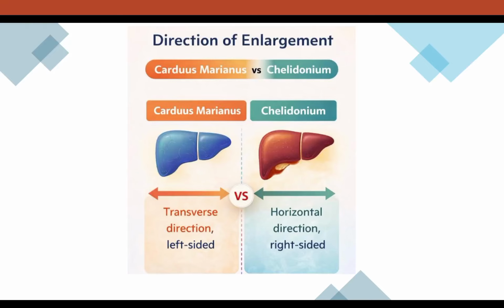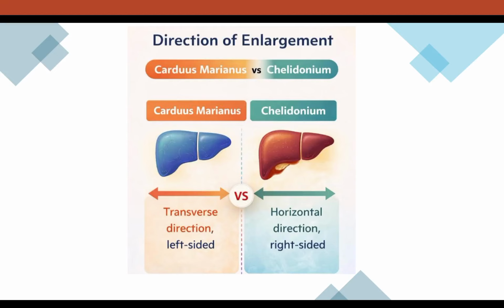Okay. Next point is the direction of enlargement. In case of Carduus, we have a transverse direction of enlargement. Obviously, it is left-sided enlargement. And this arrow which is shown is not the transverse direction; this is a horizontal direction rather.